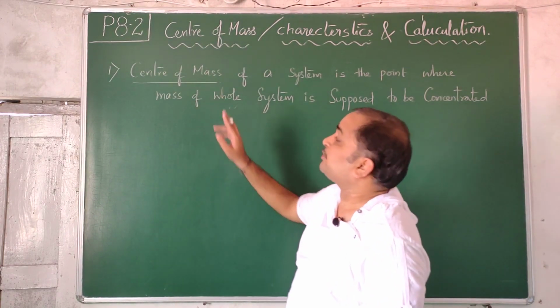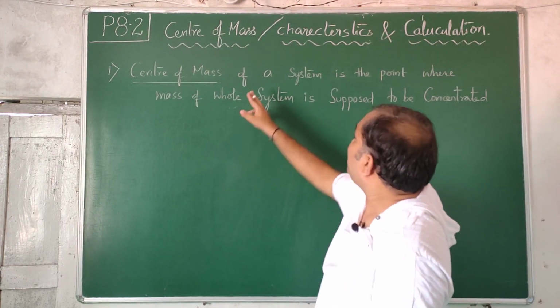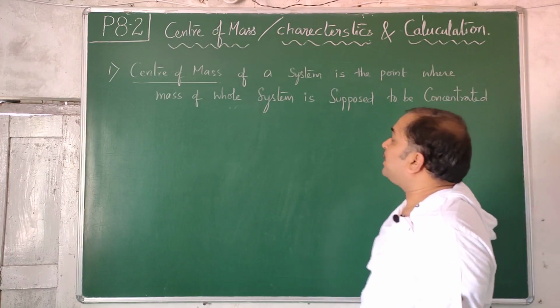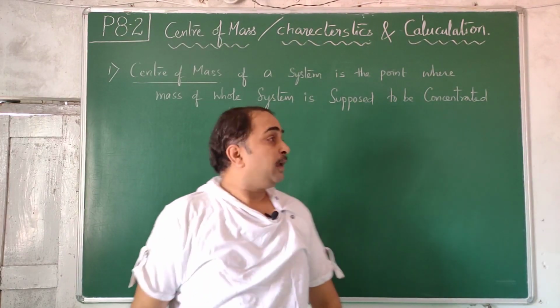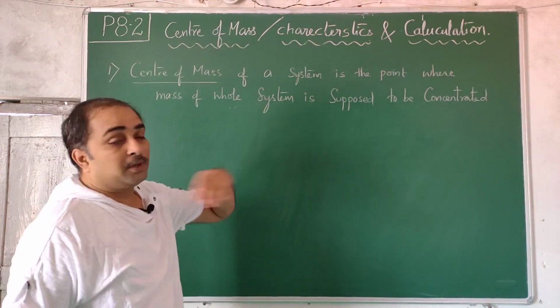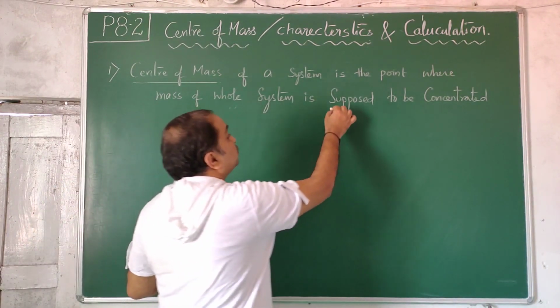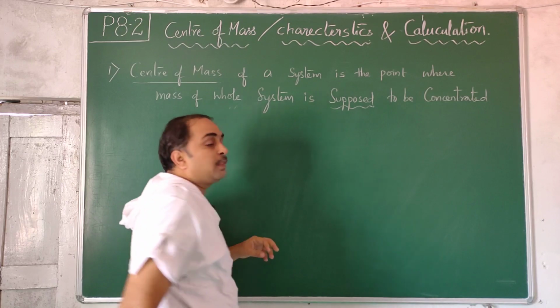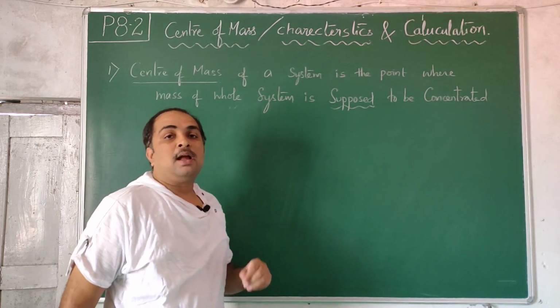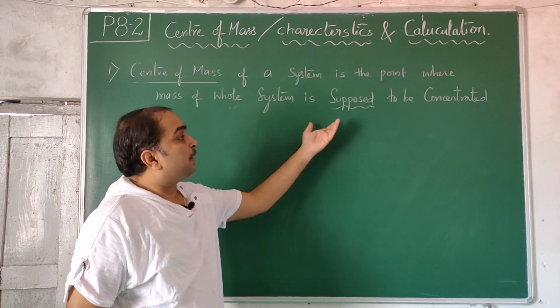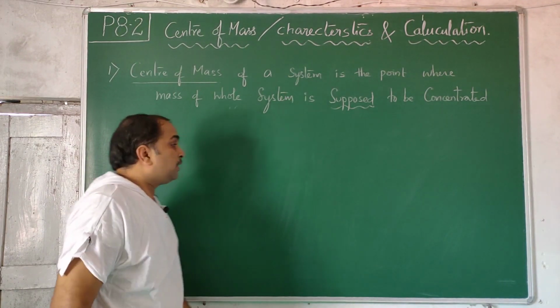So center of mass, as per the textbook definition I am telling, center of mass of a system is the point where the mass of the whole system is supposed to be concentrated. So here, out of all these words, the most important word which students don't understand or don't emphasize on is the word suppose. I am going to explain the meaning of suppose with two examples, then I will explain the definition.